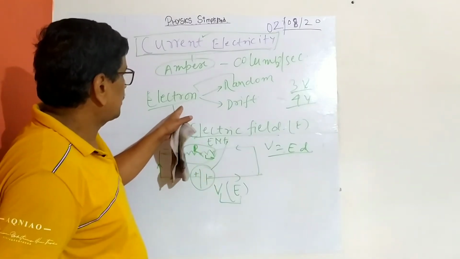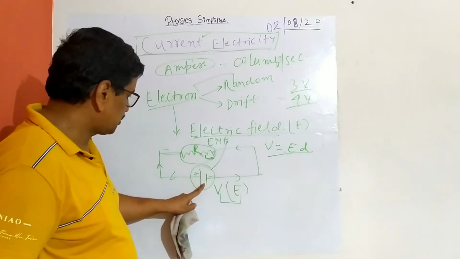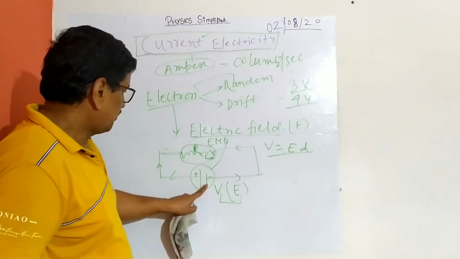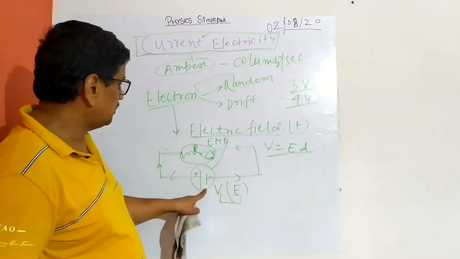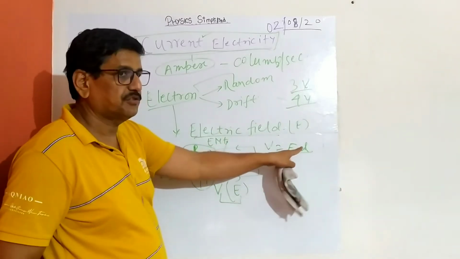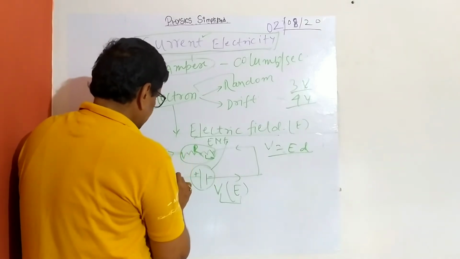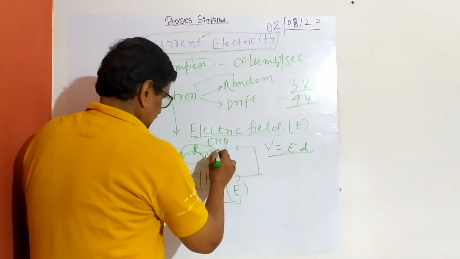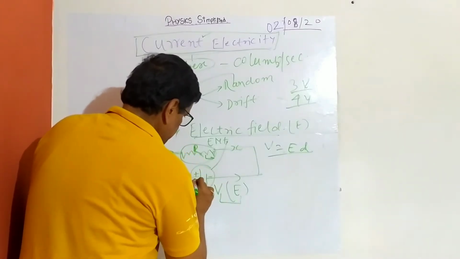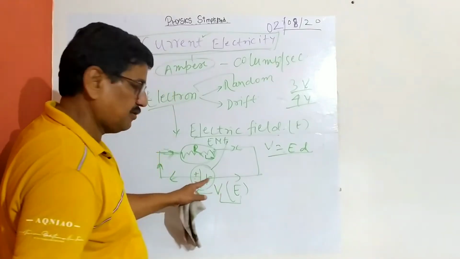So this source of electromotive force is associated with an electric field, because it is associated with a potential difference. This electric field will set the electrons moving. In this case, the current direction will be this, from lower to higher potential, and the electron flow will be from this to this.